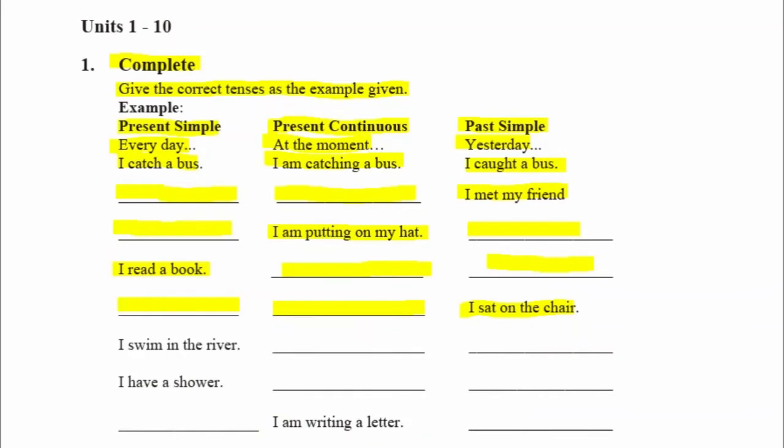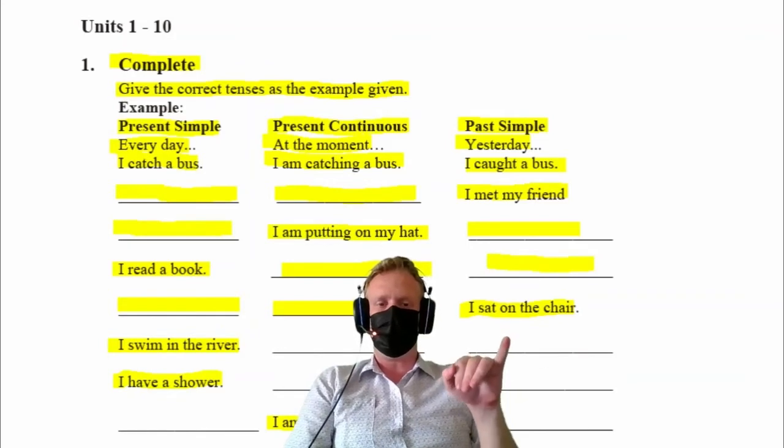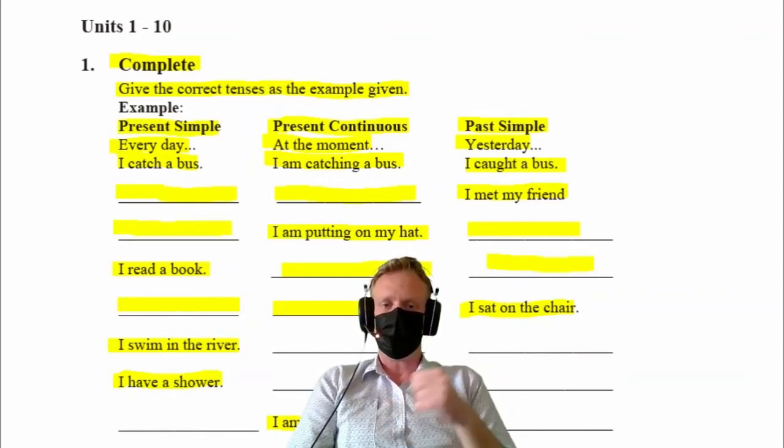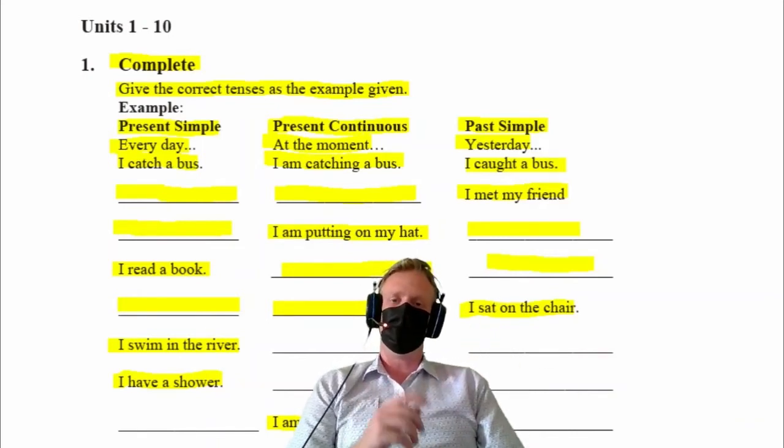I swim in the river, I have a shower, and I am writing a letter. Please make sure that these are all irregular verbs. So, verb V2. Let's go on to number 2, our next activity.